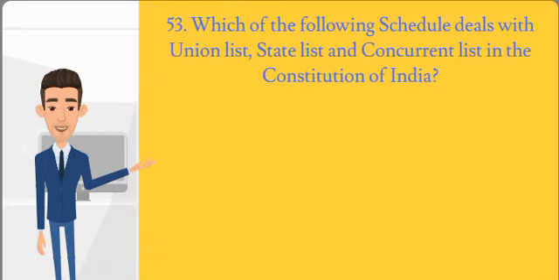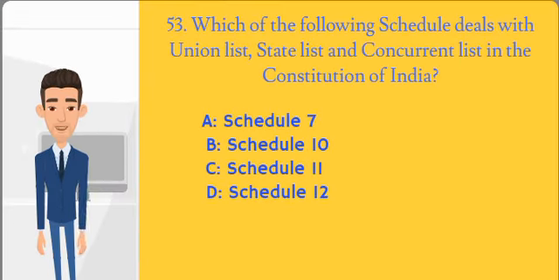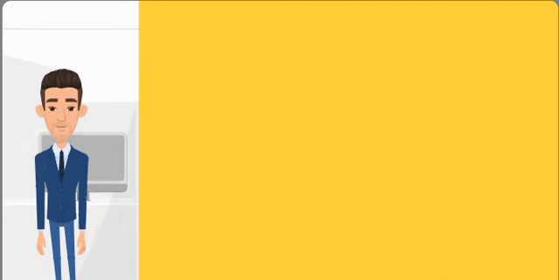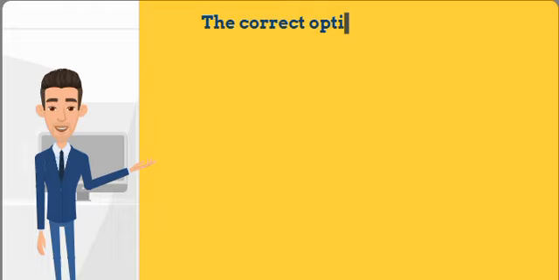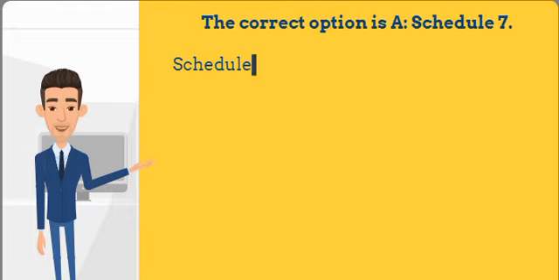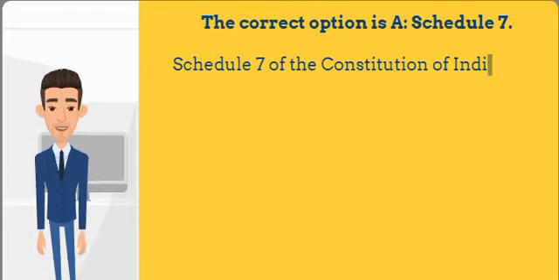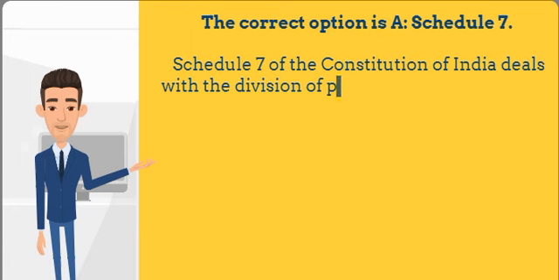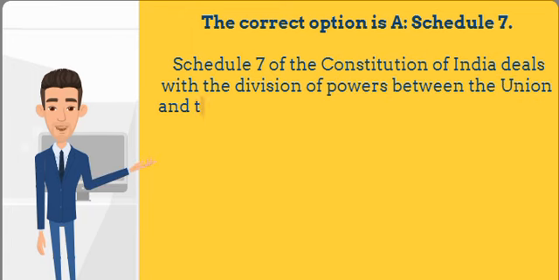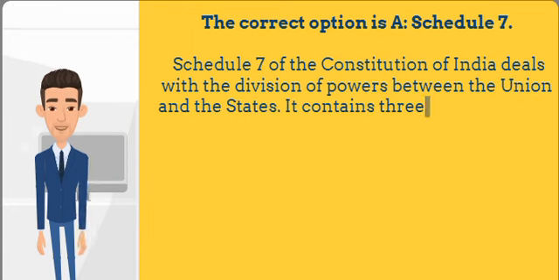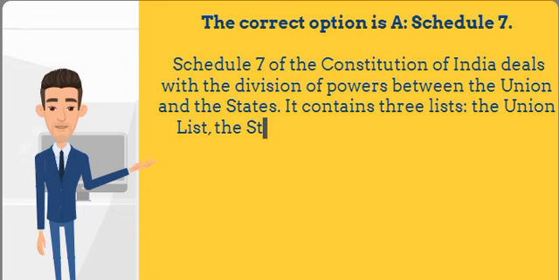53rd question is, which of the following schedule deals with Union List, State List and Concurrent List in the Constitution of India? The correct option is A, Schedule 7. Schedule 7 of the Constitution of India deals with the division of powers between the Union and the states. It contains three lists: the Union List, the State List, and the Concurrent List.